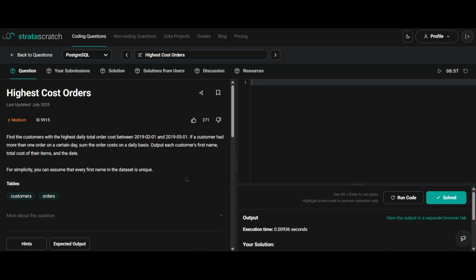Hello everyone, today we are going to solve this SQL question from StrataScratch. I will give the link of this question in the description so that you can try before looking at the solution. So the question is highest cost orders.